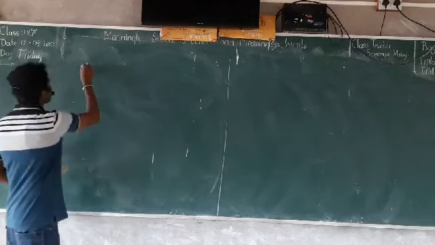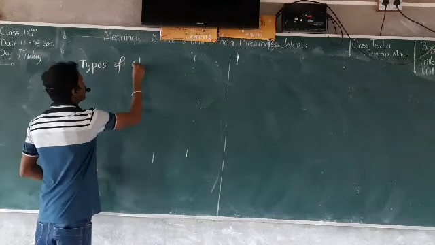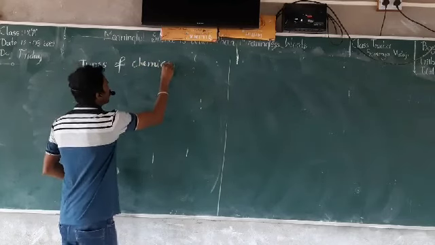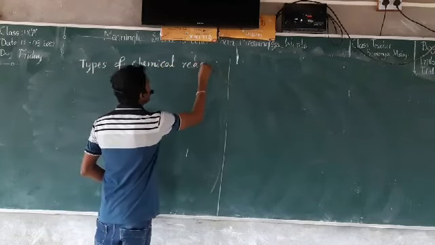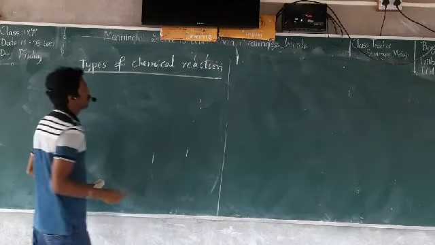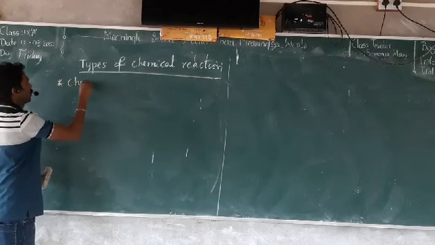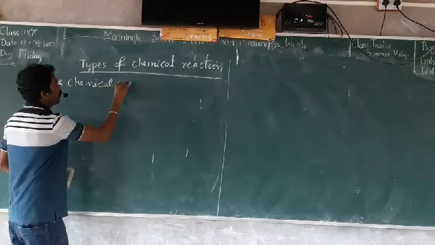So next we will go to the types of chemical reaction. Chemical combination.